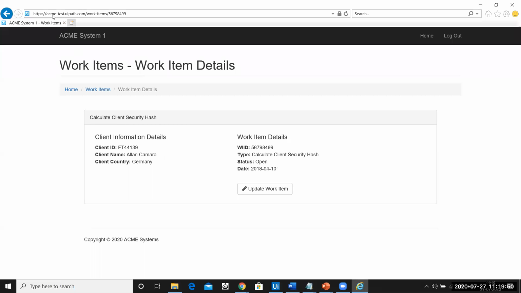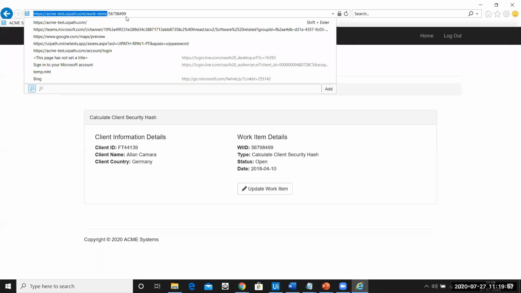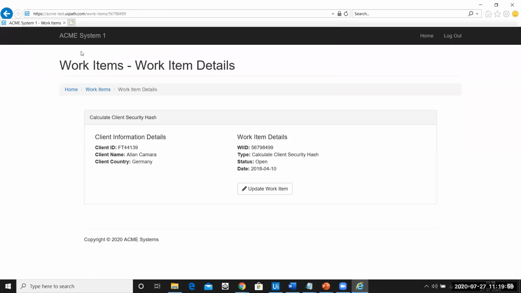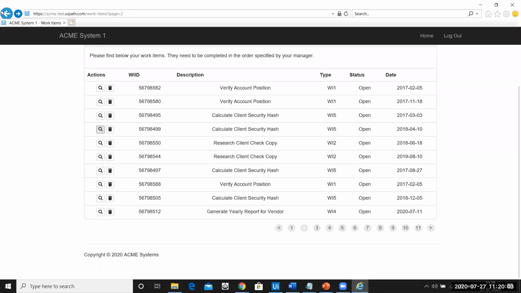So now you can make a pattern, right? So the URL is same. Till this point, the URL is completely same. Only this number keeps on changing. And what is this number? This number is nothing but the WIID number. And we also have this WIID number. So if you remember, when we scraped the data, we scraped each and everything. So we also have WIID scraped with us.